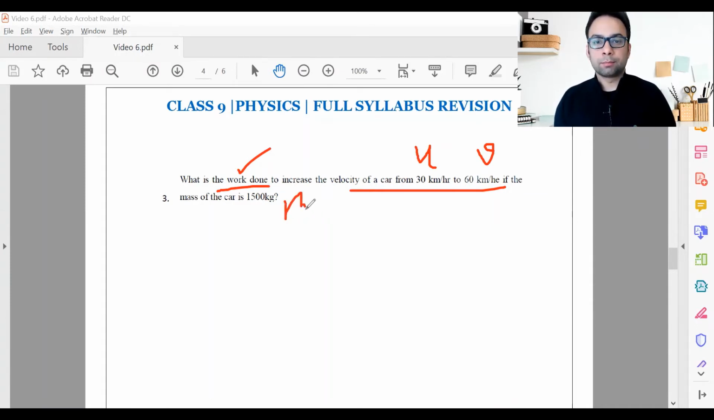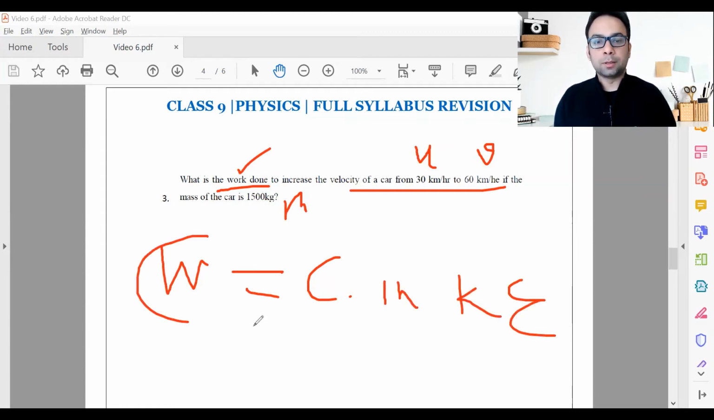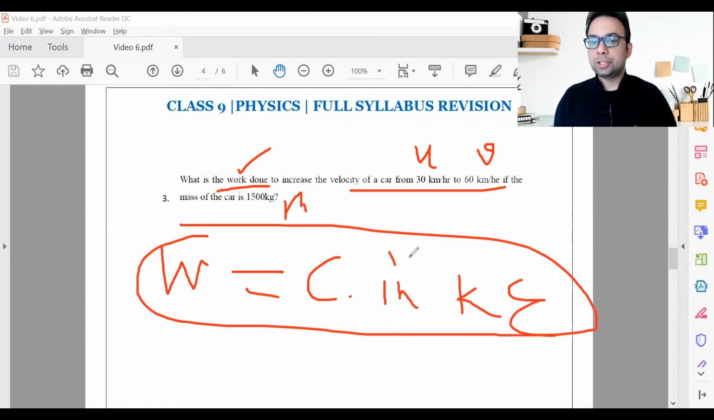Mass is given. Now, think of a very important concept that we have discussed in physics in work and energy, that is the work energy theorem. What is the work energy theorem? The work done, let's say, to increase the velocity is directly equal to the change in kinetic energy. Remember, the change in kinetic energy is directly equal to the work done.